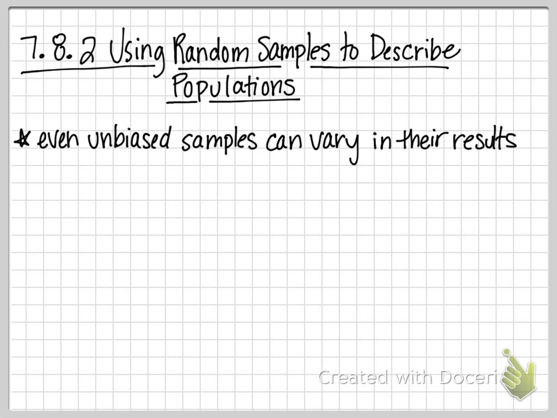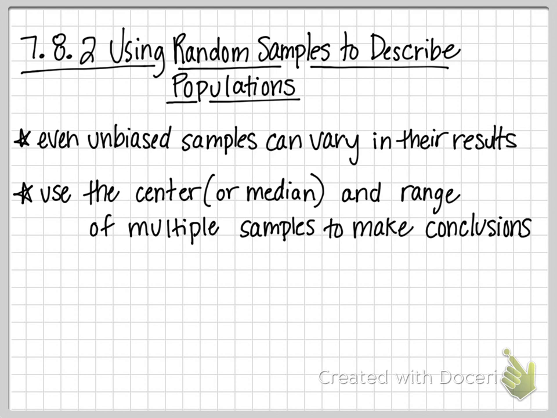All right, so even unbiased samples can vary in their results. If you poll 100 people on the street one day and you poll 100 people the next day who are different people, they might have slightly different opinions. So you're not going to get the same data every time. So we'll see this today that even a good unbiased sample could have slightly different results.